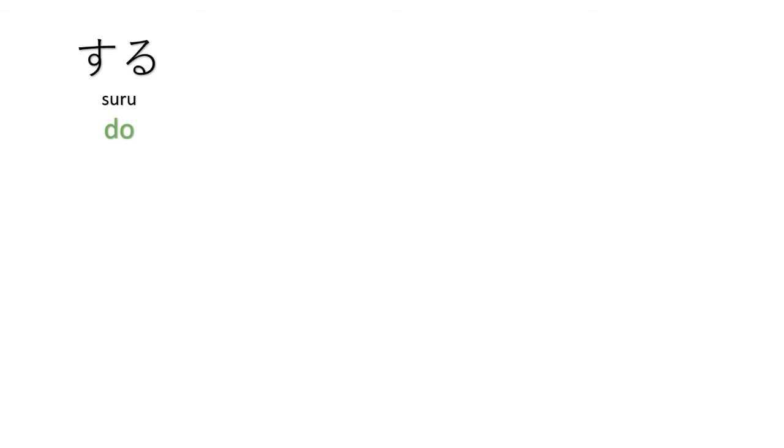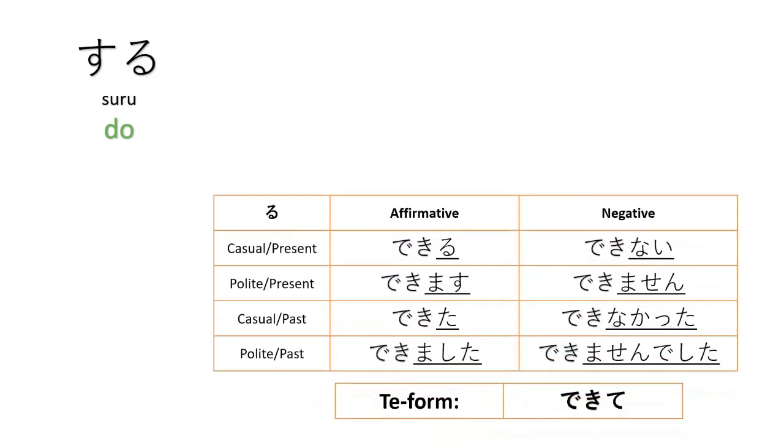Then another irregular verb, suru. For suru, it is completely different. Suru becomes dekiru. Then we have the conjugations, dekimasu, dekinai, dekimasen, dekita, dekimashita, dekinakatta, dekimasen deshita. Okay, and then dekite for the te form.